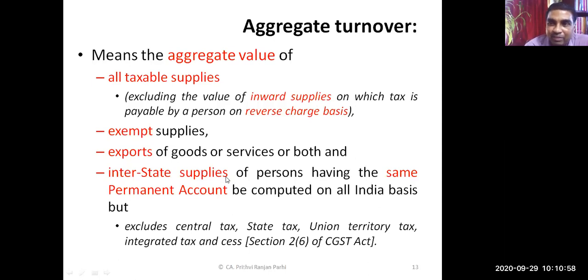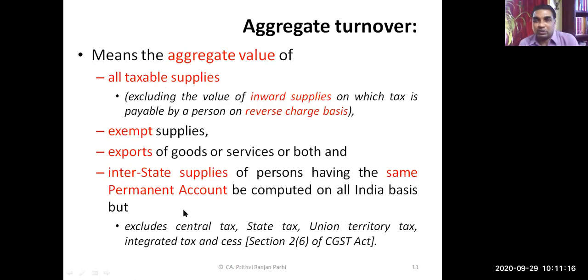If the PAN is the same, interstate branch transfers will also be included. So interstate supplies by a person having the same permanent account number shall be computed on all India basis. This is the meaning of aggregate turnover.